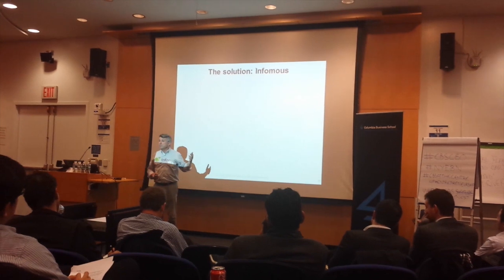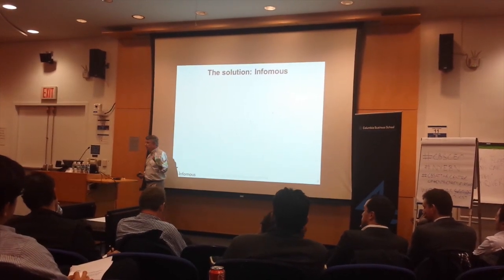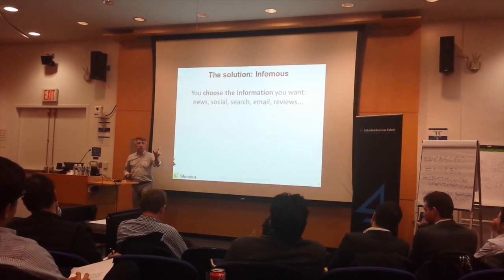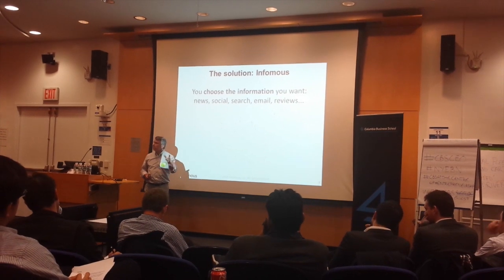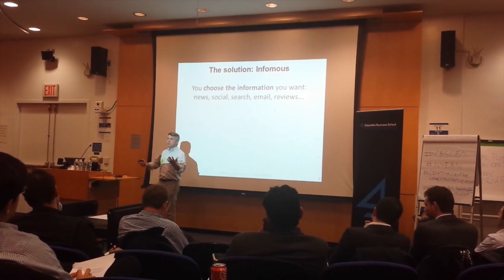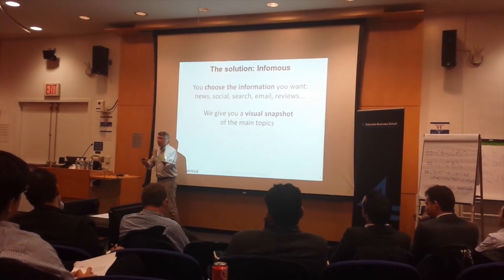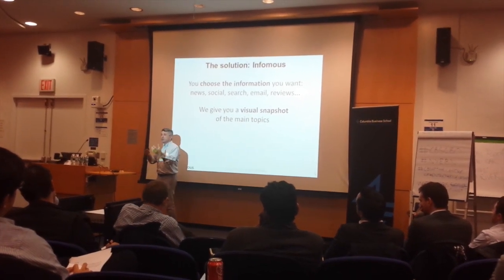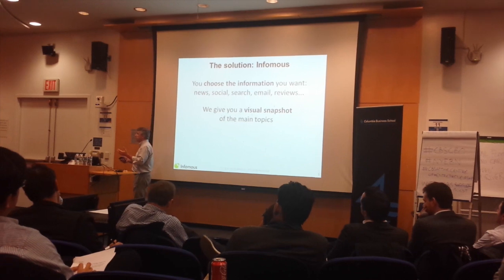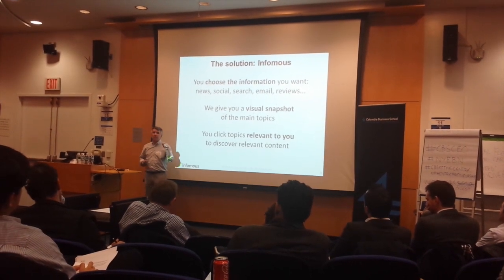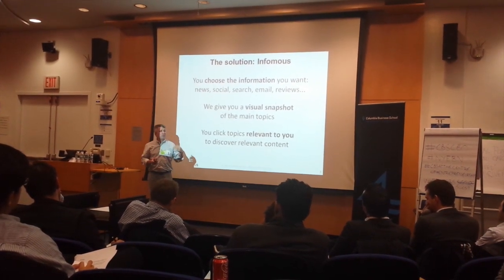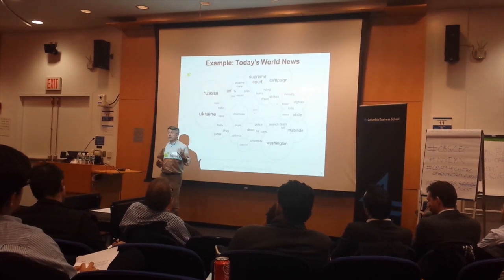What we have done at Infomous is we come up with a solution to that problem. And the way that we do it is that we let you as a user choose the information that you care about. So if you want to read the news, if you want to read social, if you want to check your email, what we do is we take that content and turn it into a visual snapshot that shows you what are the main topics within that content. And then you click the topics that are relevant to you so that you can then read what you care about. Let me actually show you an example.